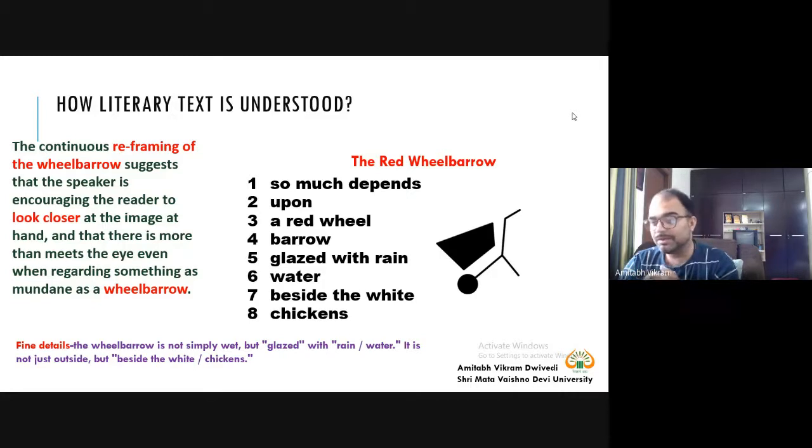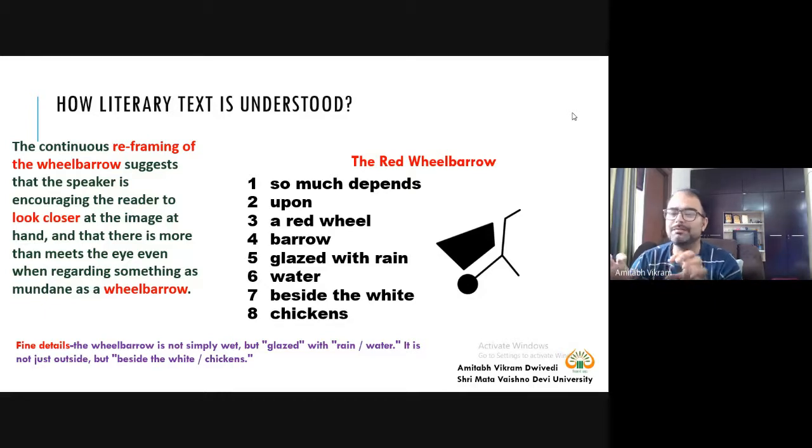As students of literature, we always pay close attention to whatever we read in order to understand a text. And particularly as a student of stylistics, it's your duty to read a text very carefully if you want to discover new meanings. So similarly, the speaker is encouraging the reader to look closer at the image at hand, and that there is more than meets the eye even when regarding something as mundane as a wheelbarrow.